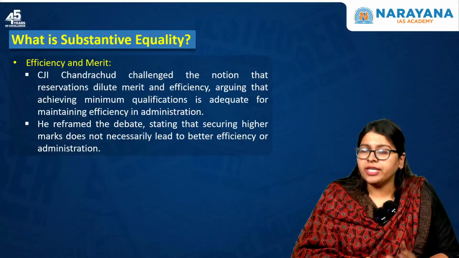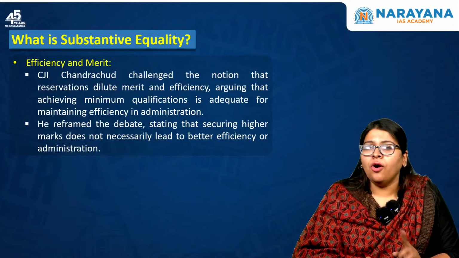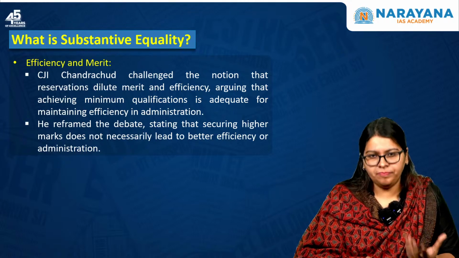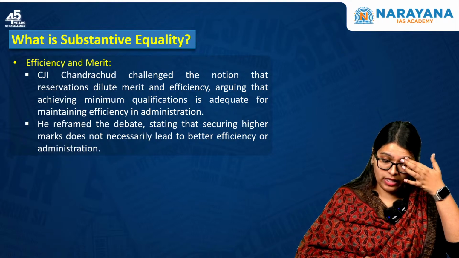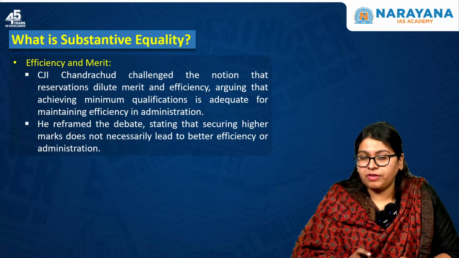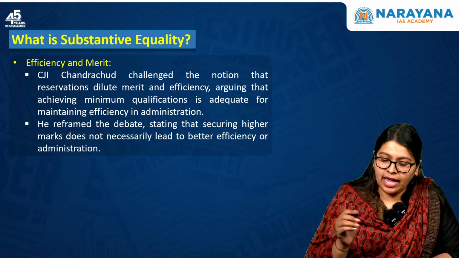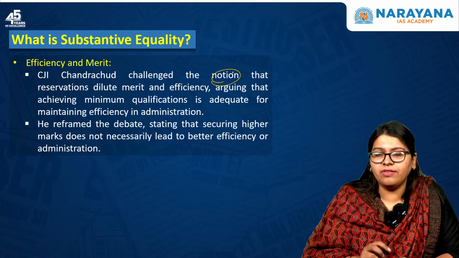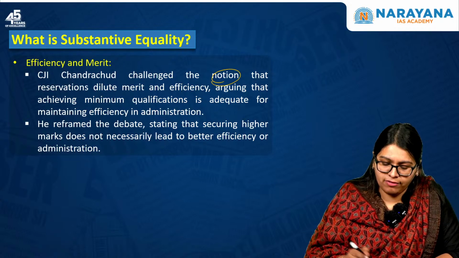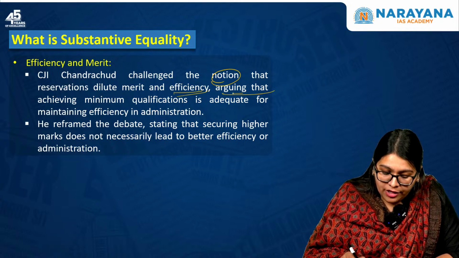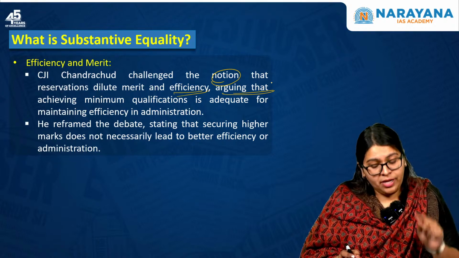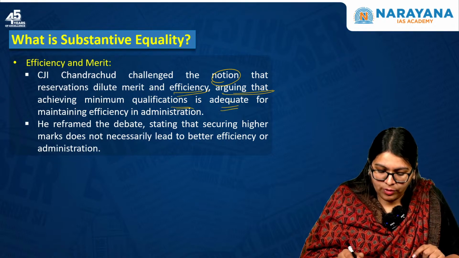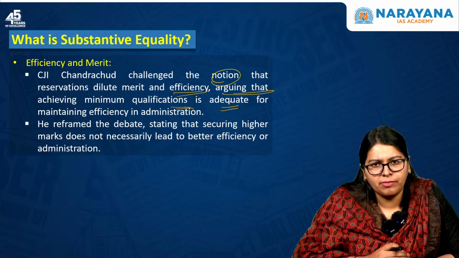Now moving forward, the argument that the Chief Justice of India, Mr. D.Y. Chandrachud, gave was that he challenged the conventional notion that reservation dilutes merit or efficiency in administration, arguing that achieving the minimum qualification is adequate for maintaining efficiency in administration.